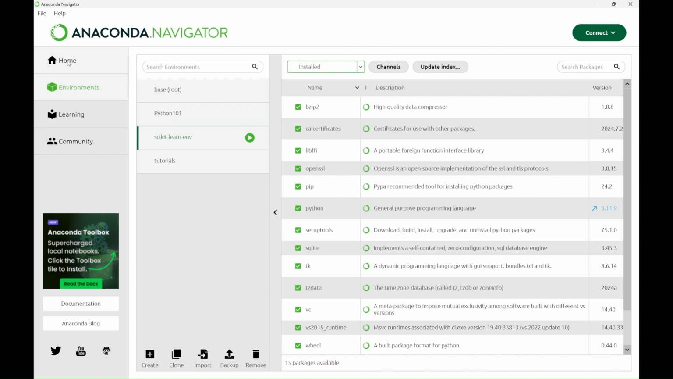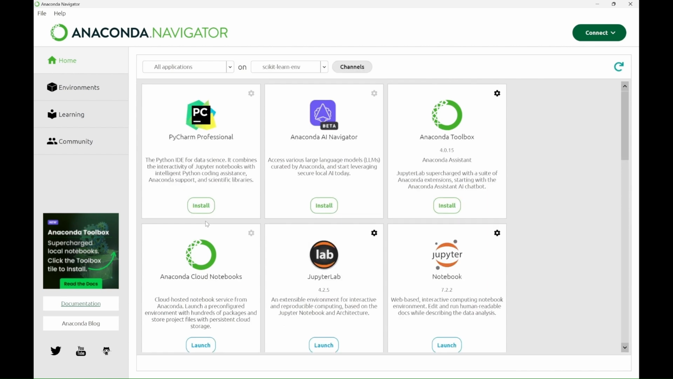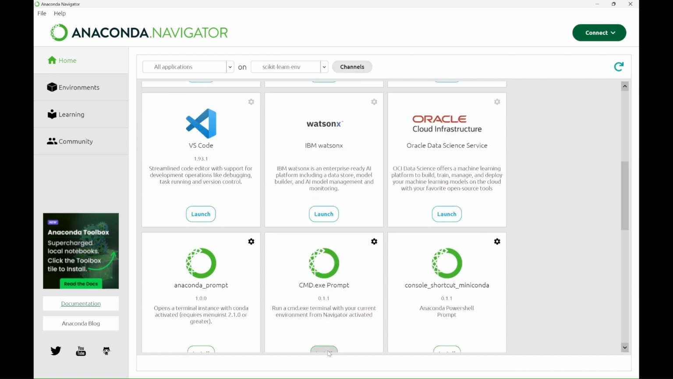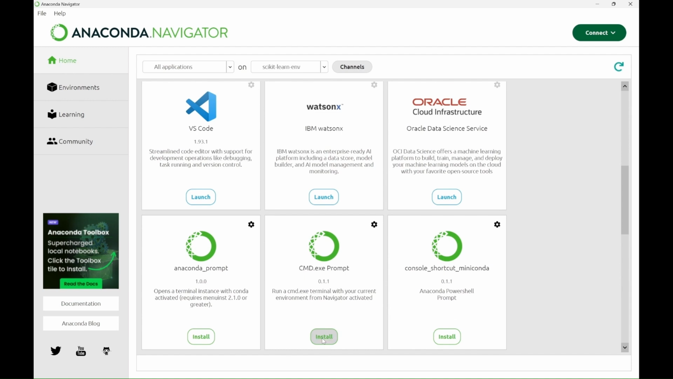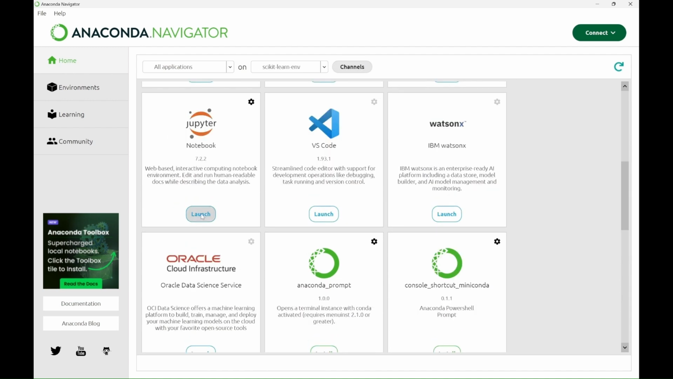Now we can install Jupyter Notebook, which is the platform we'll be using to work on our projects. Once again, we wait for a moment and go further. Now we can install CMD.exe Prompt. We will use it later to install some libraries. When we have those two installed, we can launch our Jupyter Notebook.